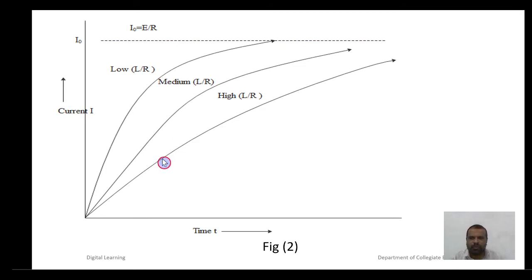This is the graph, current I against time. For the low L by R, it reaches its maximum value earlier. As the L by R increases, it takes longer time.